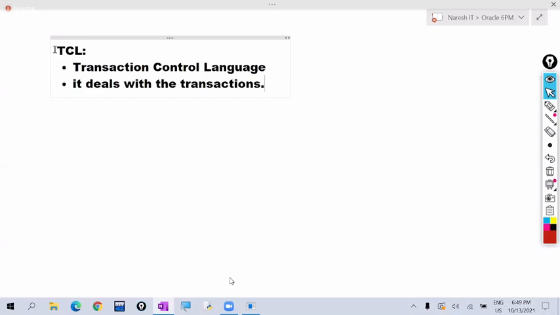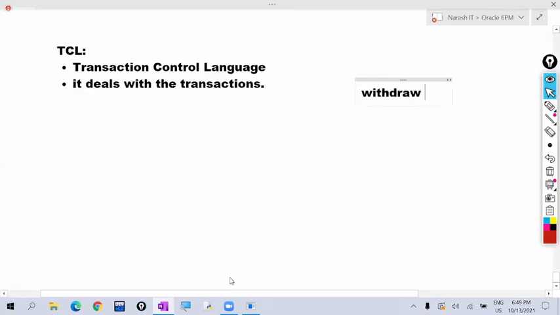For example, you want to do one transaction at the ATM machine, you want to withdraw 10,000 rupees from your account. This is called one transaction. Withdrawing the amount is a transaction. So you insert your ATM card. The machine reads your card information, and after that it asks for your PIN number.